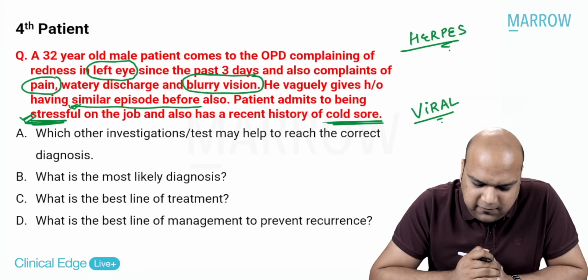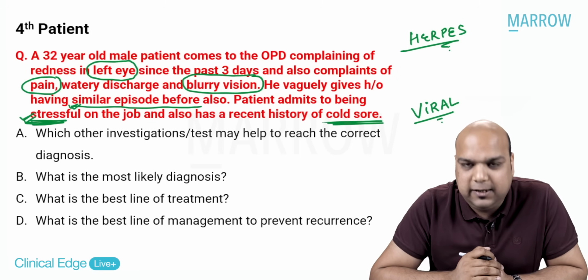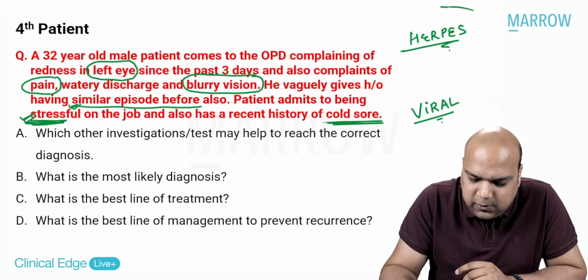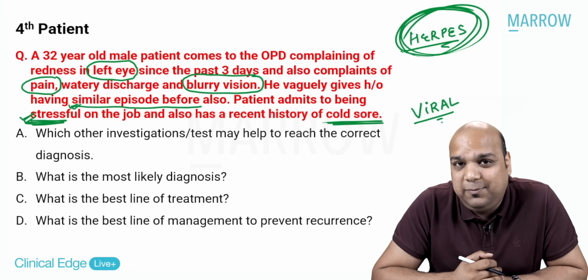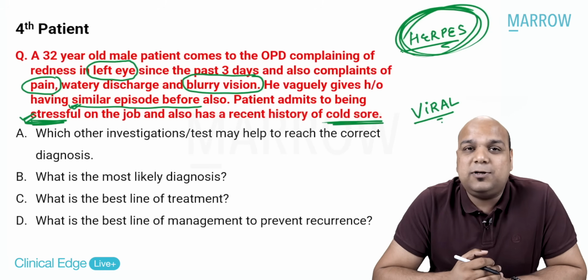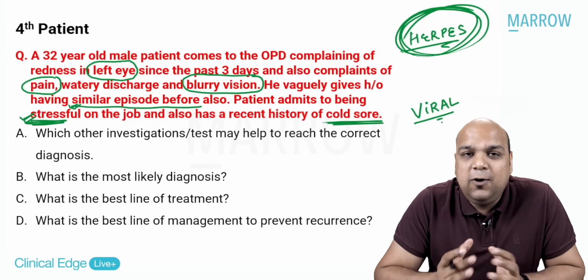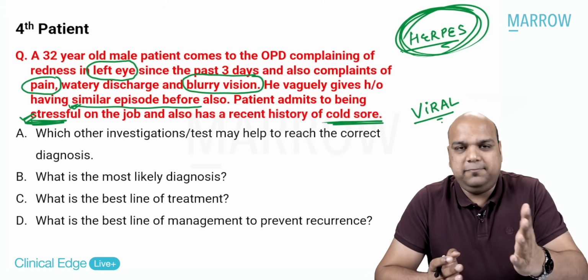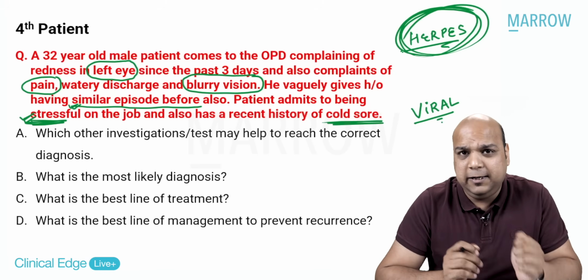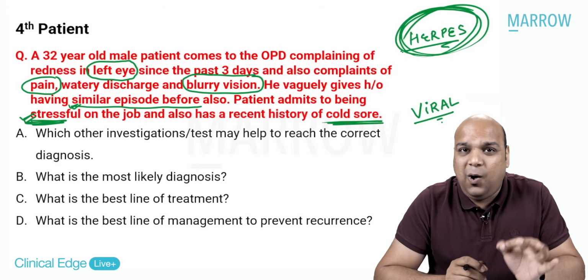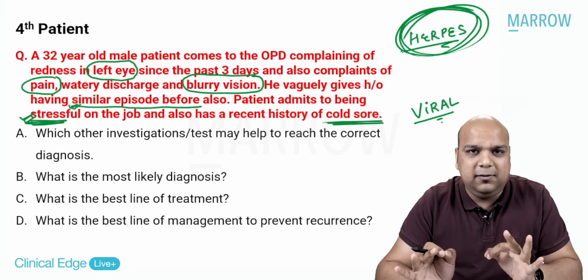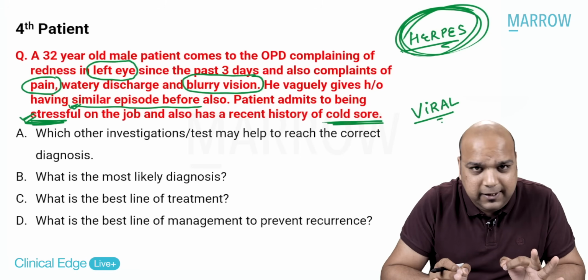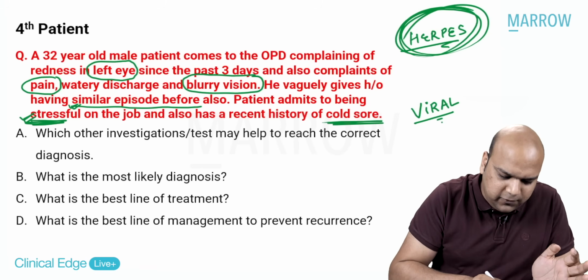So, which other investigation or test may help to reach the correct diagnosis? Presumptively, based on the history, you are thinking herpes, everybody. In the eye, if herpes is causing keratitis or keratoconjunctivitis, what other test would you like to do? Anybody? Think about it. The hallmark in all herpetic cases is something very simple, which all of us do.